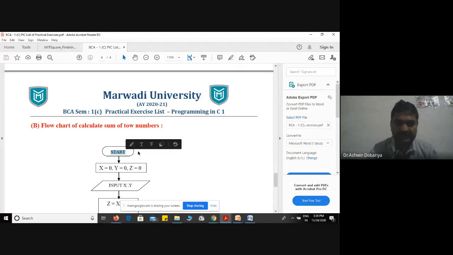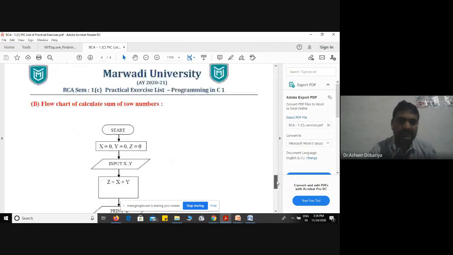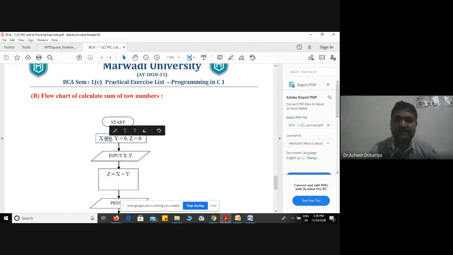So capsule symbol, start. Then the next step in the algorithm is declare variable. But in a flowchart, do not use the word declare. Also, do not use the arrow symbol, but use the equal to symbol. This is the difference.